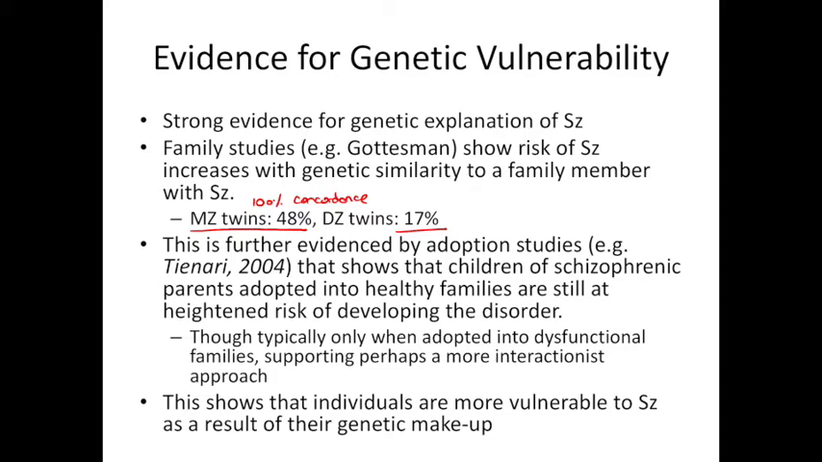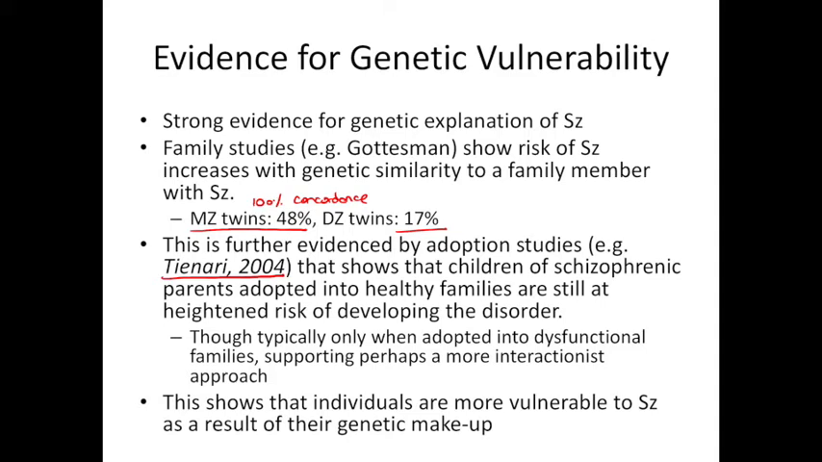This means that the disorder is at least partially inherited through the genes that are transmitted from parent to child. And this is further evidenced by adoption studies. Research by Tienari we're going to look at at the very end of this topic when we look at the interactionist approach. And this is a really interesting study for so many reasons. In this study, they had children of schizophrenic mothers who were adopted away. These children were born of mothers with schizophrenia, and then they were adopted into other families.